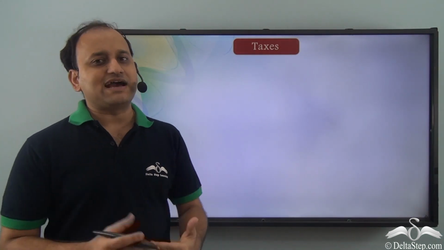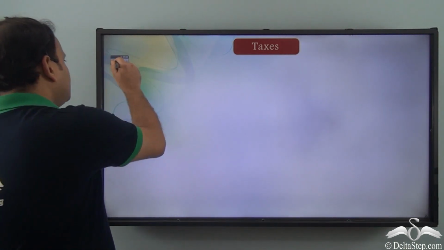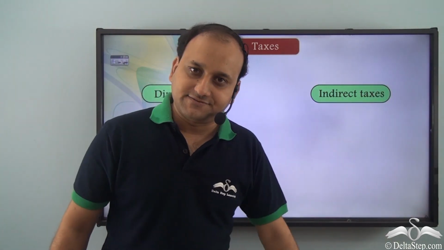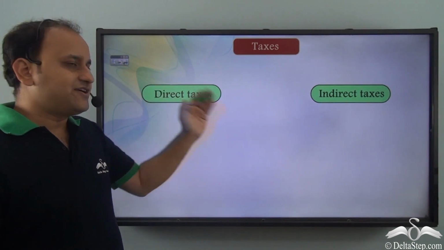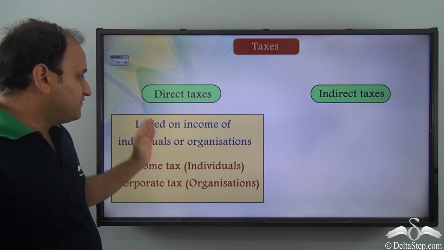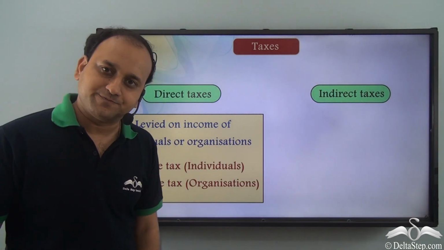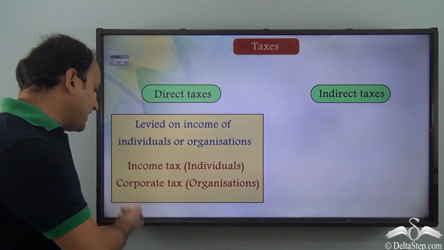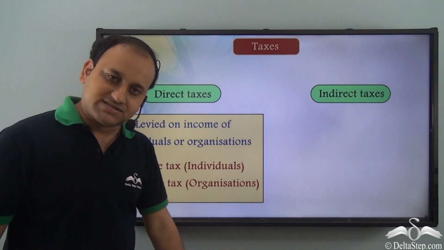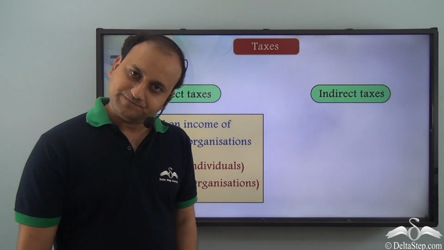Now, if we talk about taxes, taxes are mainly of two types: direct taxes and indirect taxes. Now, what exactly are direct taxes? Well, direct taxes are levied on income of individuals or organizations. Some examples are income tax and corporate tax. So, income tax is paid by individuals, while corporate tax is paid by organizations.